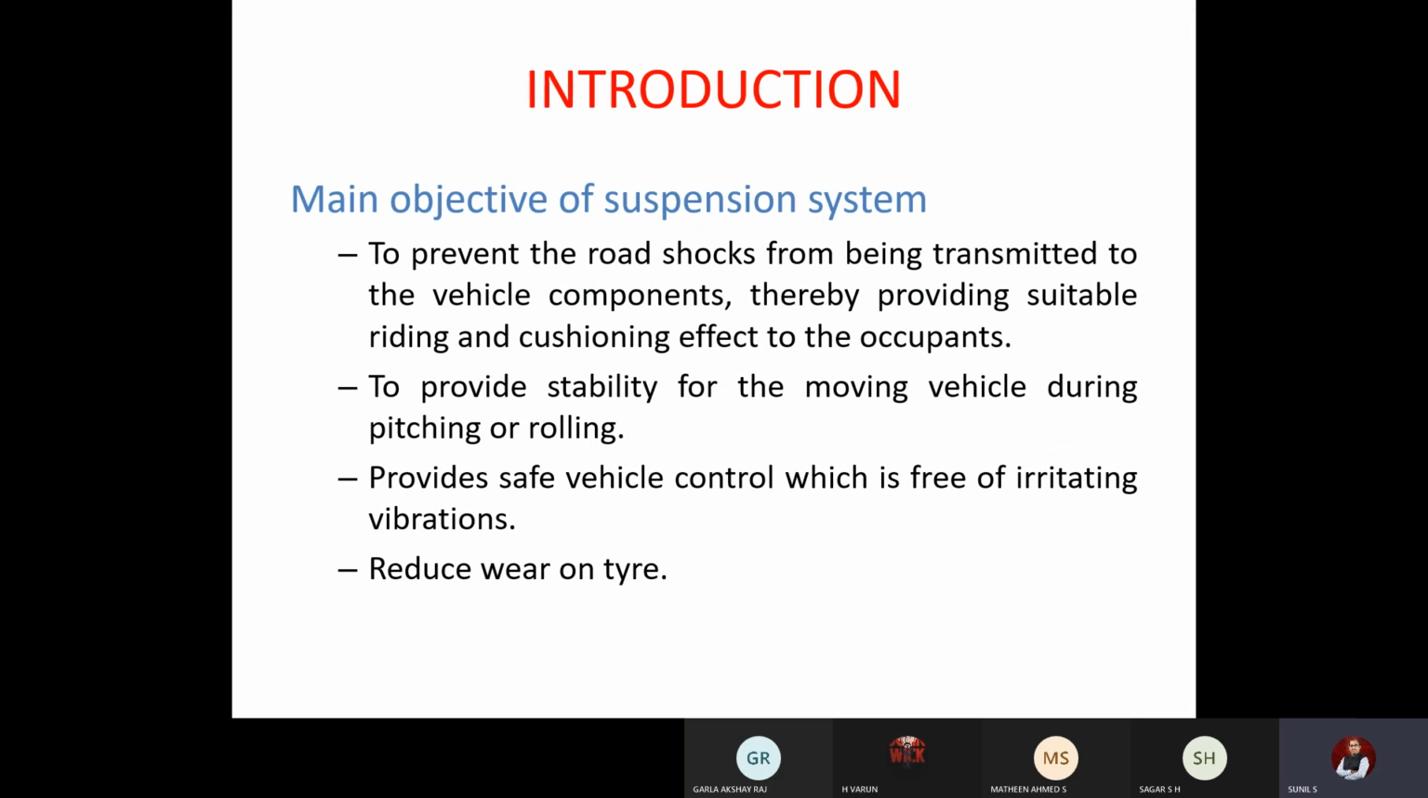Objectives. Okay, there are four main objectives. First one is to prevent the road shocks from being transmitted to the vehicle components, thereby providing suitable riding and cushioning effects to the occupants.